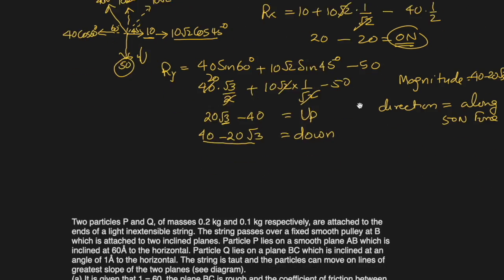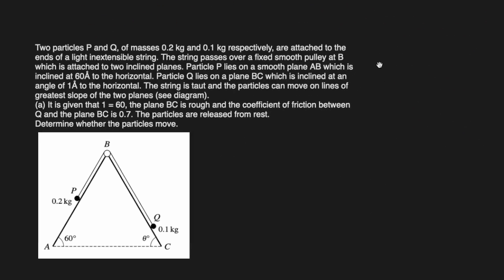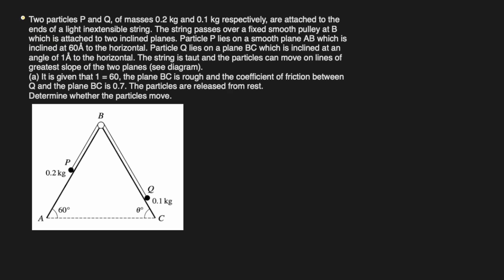Okay, what next? Question number 6, which is about a ramp, an inclined plane, with two directions. We have 2 masses. Okay, they're saying that theta is equal to 60 degrees, this one, and BC is rough, this one, okay, and the coefficient of friction between Q and BC is 0.7, the particles are released from rest. Determine whether the particles move. Okay, just we have to write.